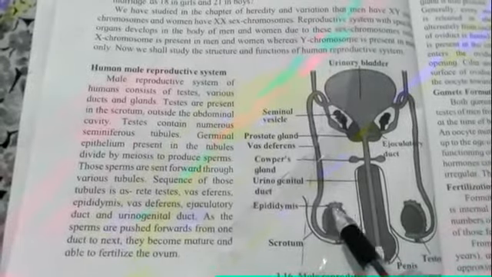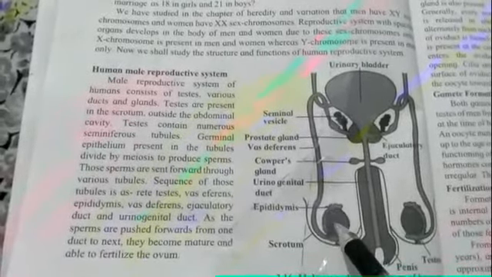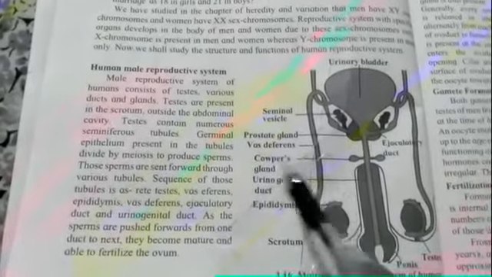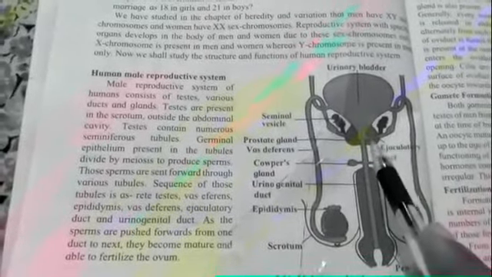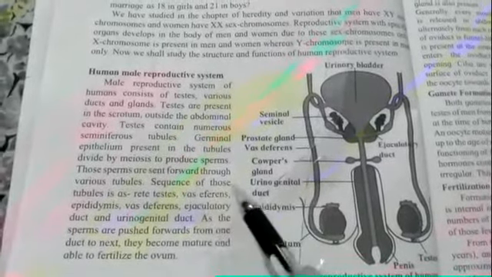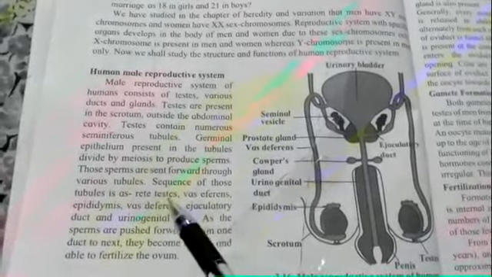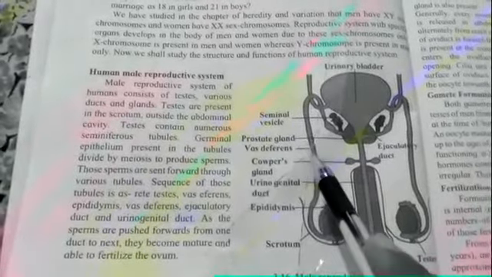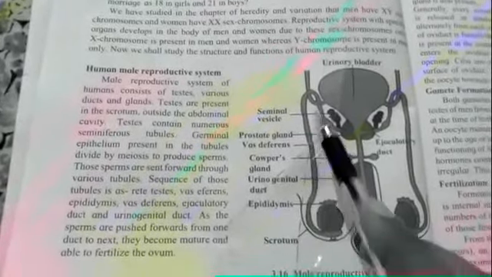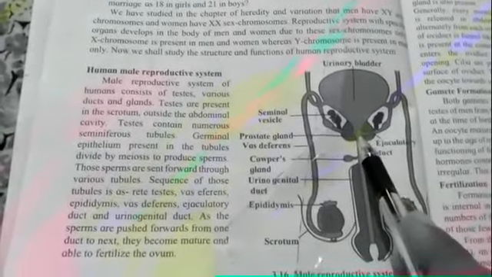See, this one is the epididymis. So there is a difference between vas efferens, which is not shown in the figure, and this one, which is the vas deferens. And this vas deferens connects this epididymis to the ejaculatory duct. Then the correct sequence of transporting of the sperms is from rete testis to vas efferens, then epididymis. From epididymis it will move forward towards vas deferens, then to the ejaculatory duct, and then to the urinogenital duct. And then these sperms are pushed forward.